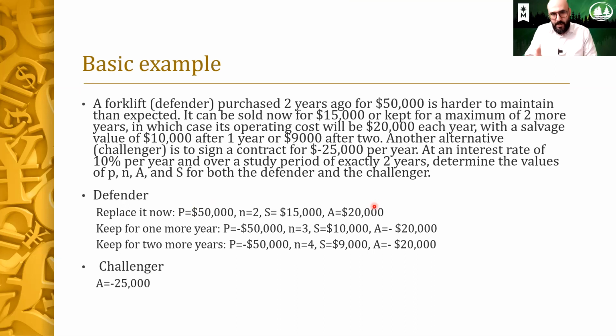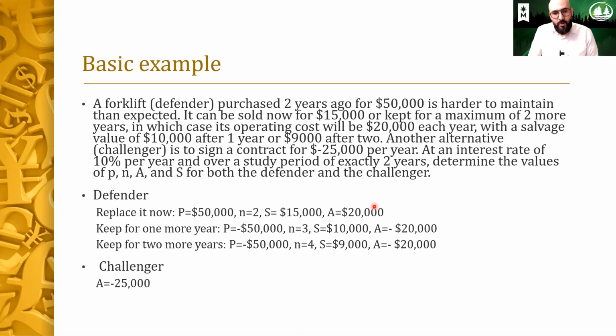We will come back to these steps, but here what I want you to do is be able to identify P, S, A, and N. So if we keep this asset for 1 more year, the present value is still 50,000. The number of years would be 3 years. The salvage value is 10,000 if we replace it in year 3, which is 1 year from now. And then the annual cost is still 20,000.